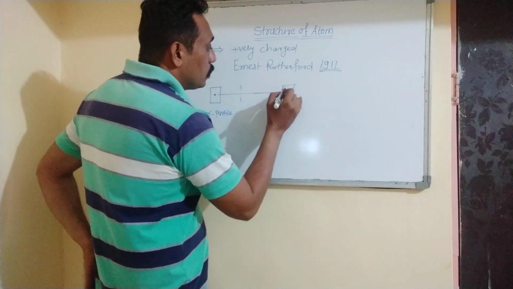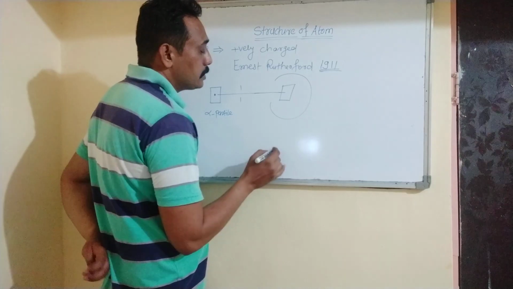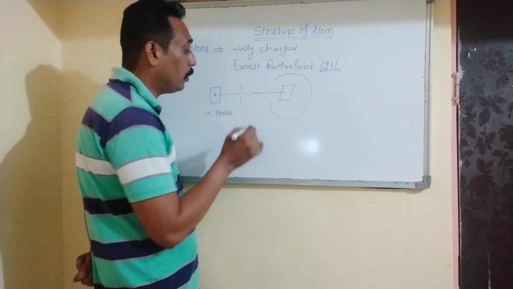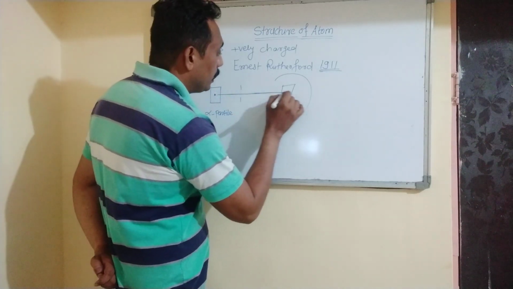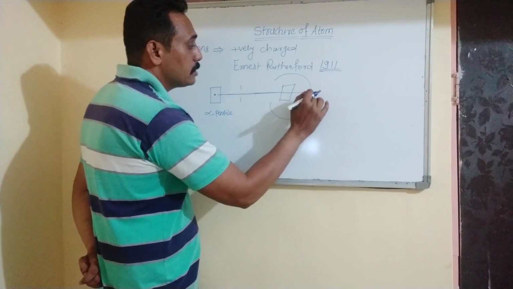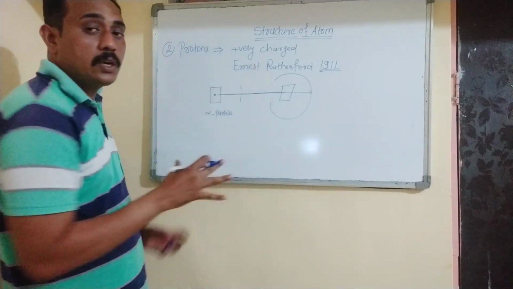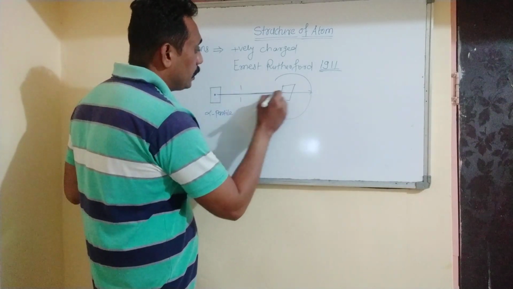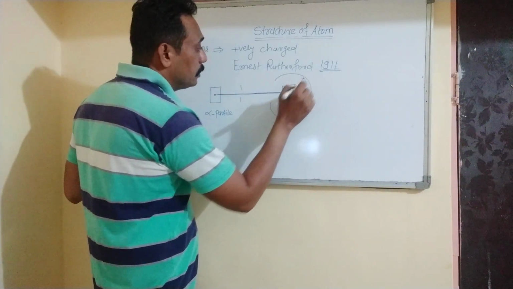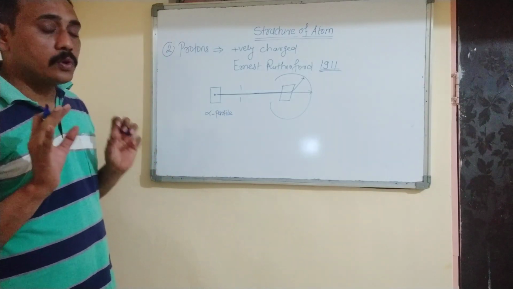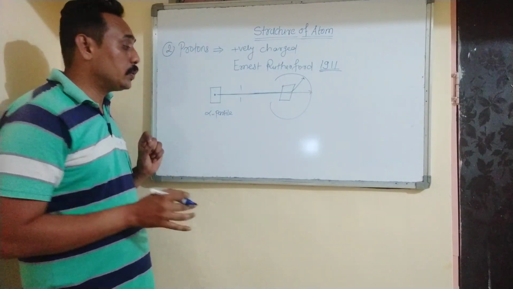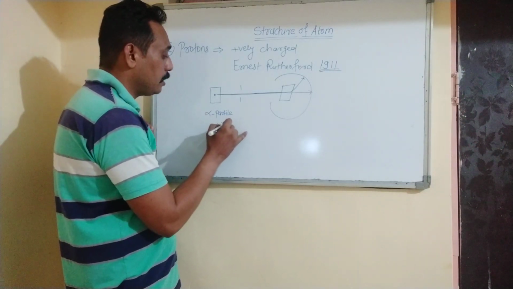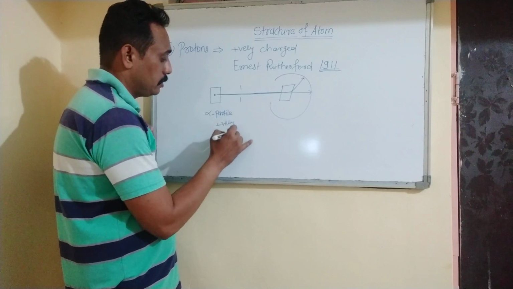Surrounding this gold foil, he placed a scattering plate, and he found that some of the alpha particles go straight. That means there is hollow space present inside the atom. Some alpha particles deflect from their path. That means something positively charged is present in a nucleus, because the alpha particles are positively charged.